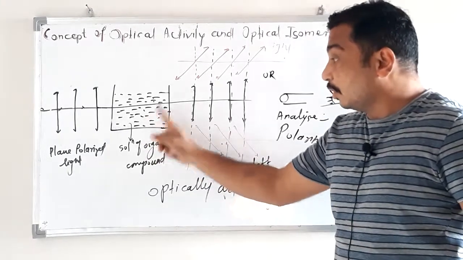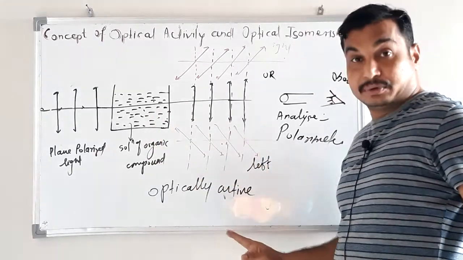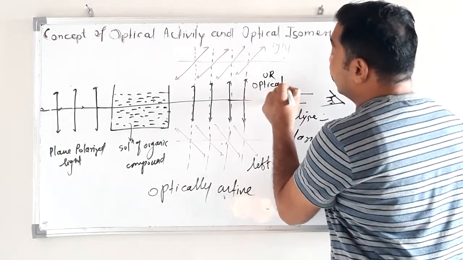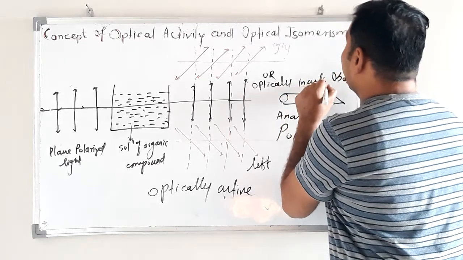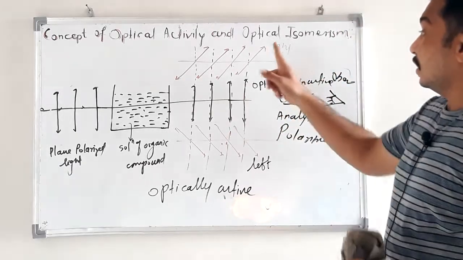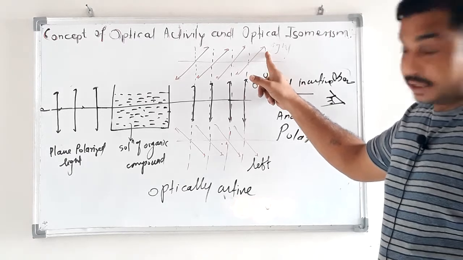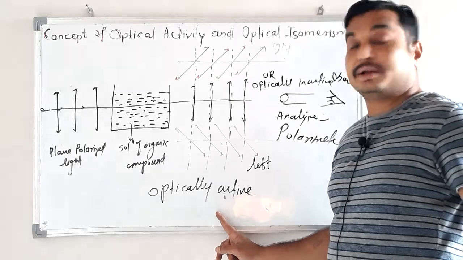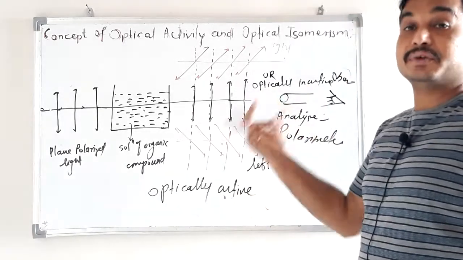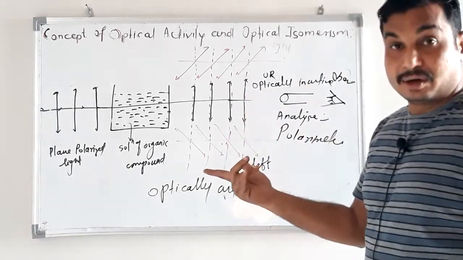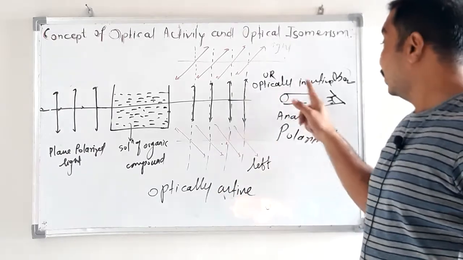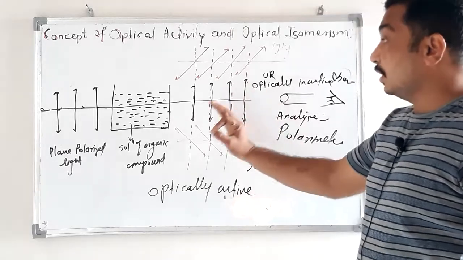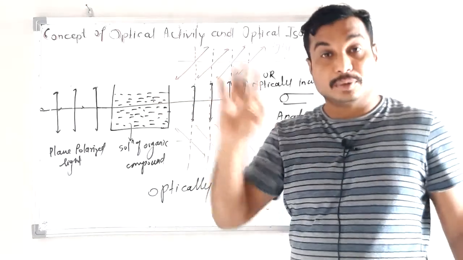If there is no rotation, and the same light is coming out, then it is optically inactive. So right direction rotation or left direction rotation means the compound is optically active. No deviation, zero rotation, neither clockwise nor anti-clockwise, means optically inactive. So this is the meaning of optically active compound.